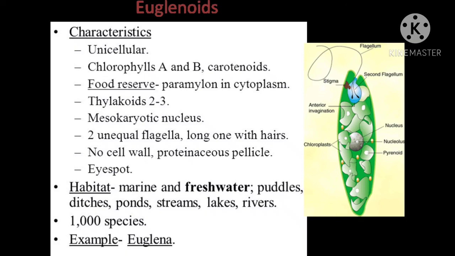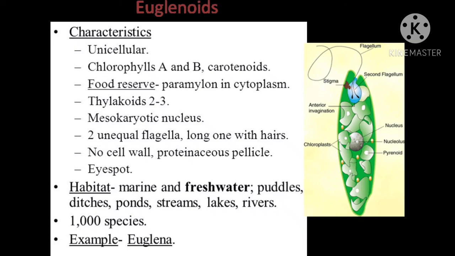Euglenoids lack a cell wall but have a tough covering called the proteinaceous pellicle. They possess two flagella, one short and the other long, and they behave as heterotrophs in the absence of light, but whenever they get sunlight exposure, they use their pigments like chlorophyll a, chlorophyll b and carotenoids, which are also present in it. So whenever they get exposure to sunlight, they behave like autotrophs, otherwise they behave like heterotrophs only.